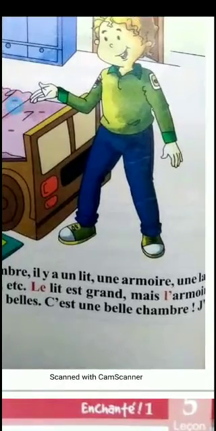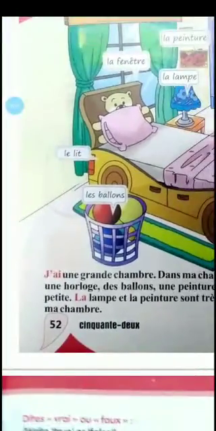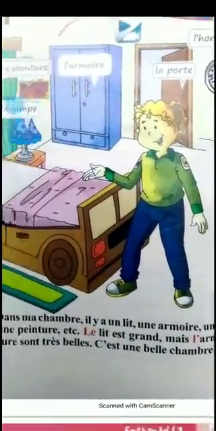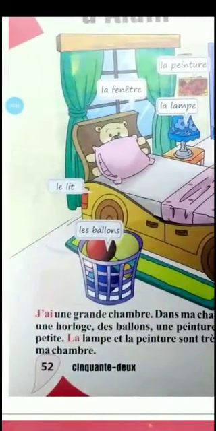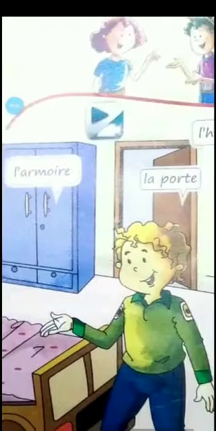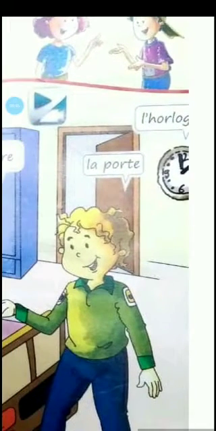Okay, now students, you just have to refer to your textbook if you have it. Here, since the part is cut out, the word over here is j'aime. Okay, I like my room. Got it? So over here, if you look at the nouns, they have put them with the definite articles: la fenêtre, la peinture, la lampe, l'armoire, and here la porte. Next is l'horloge.